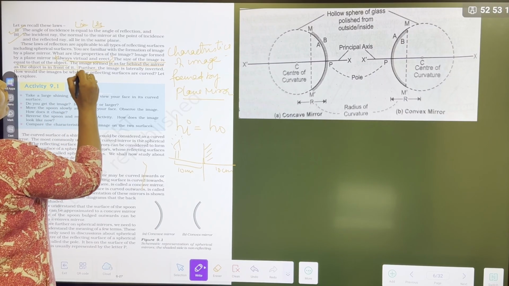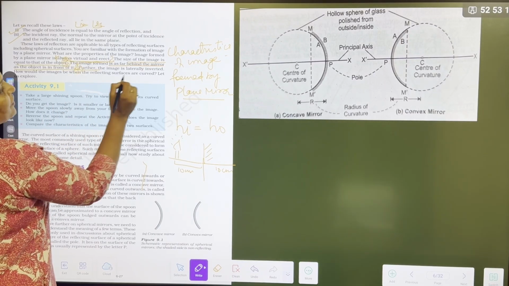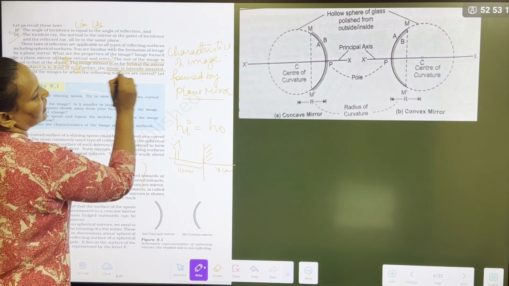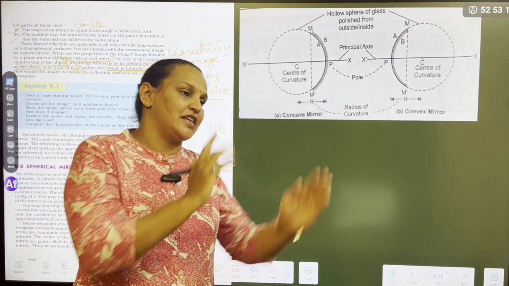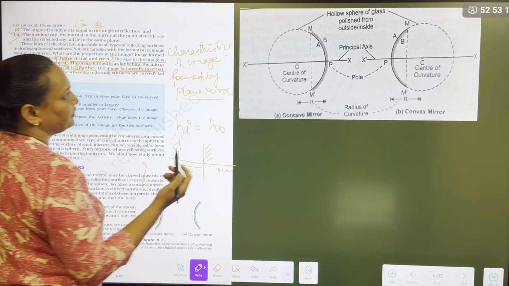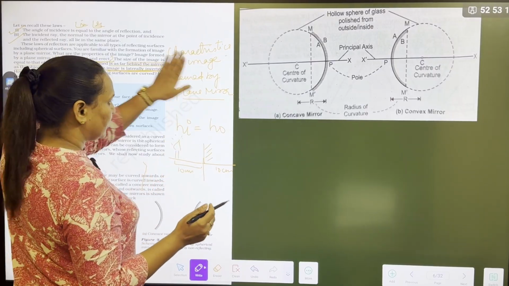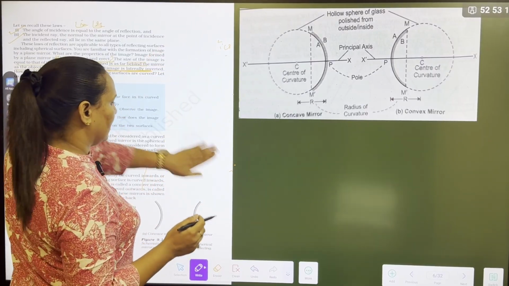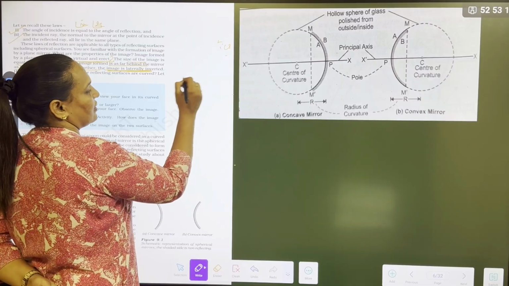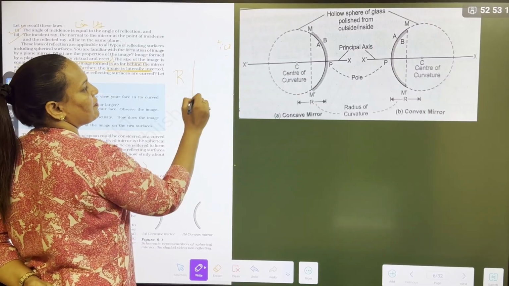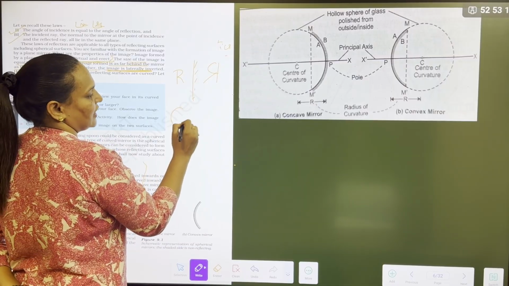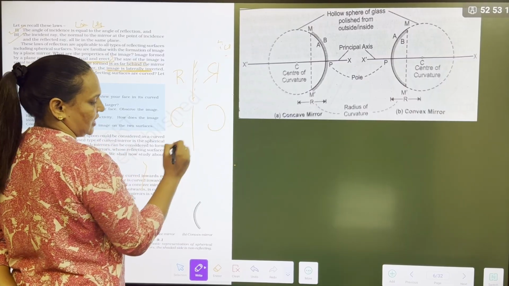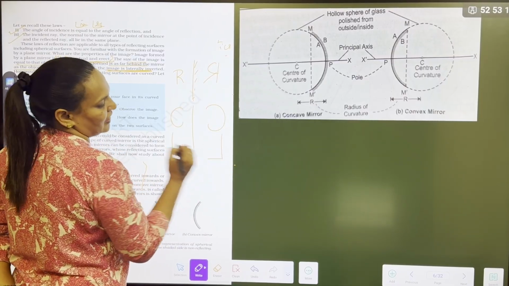And the last, fourth point, is that the image is laterally inverted. It is not completely inverted. Laterally means sideways inverted. Like how do we write? Shall I show you how to write laterally inverted? Like I write R. How will it appear in the mirror? It will appear like this. If I write C, it will appear like this.